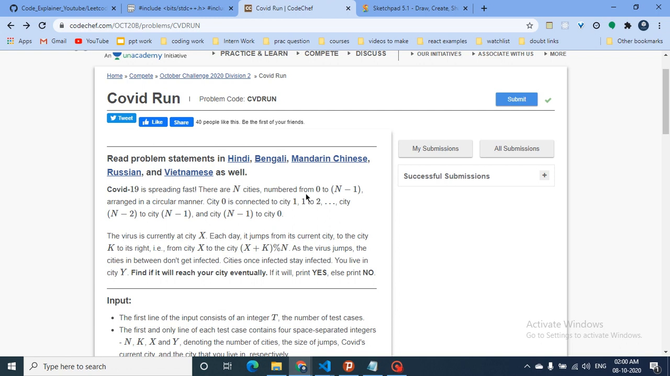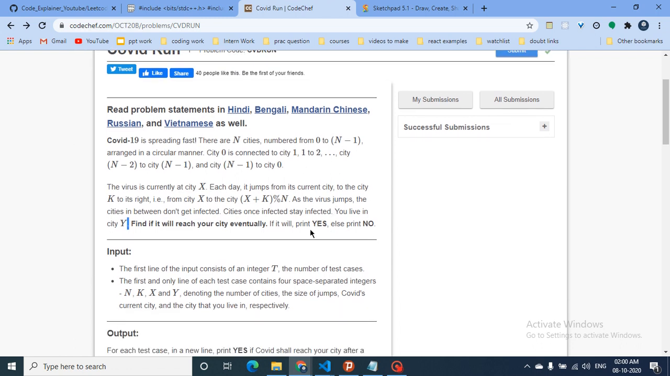As the virus jumps, the cities in between don't get infected, but the city on which the virus lands will get infected, and once a city is infected it stays infected. You live in city Y and you have to find out whether the virus will reach your city Y or not. If it reaches, print yes, else no. So that's the whole question.